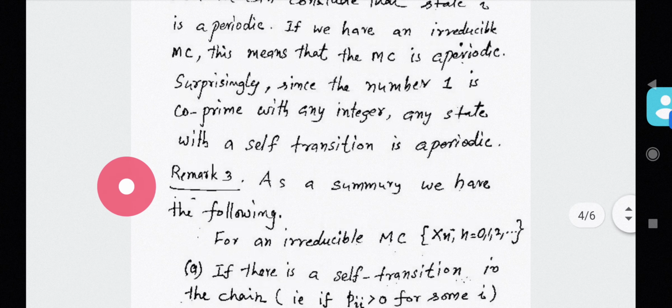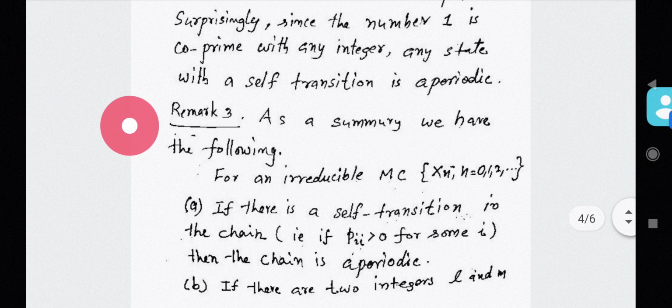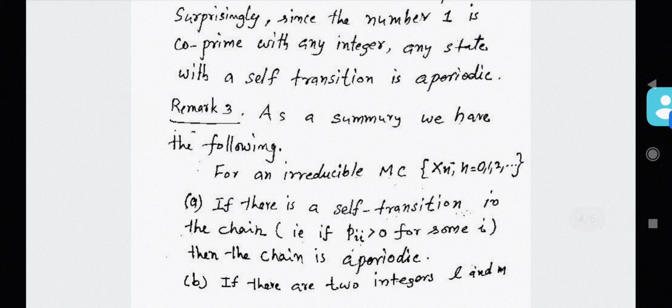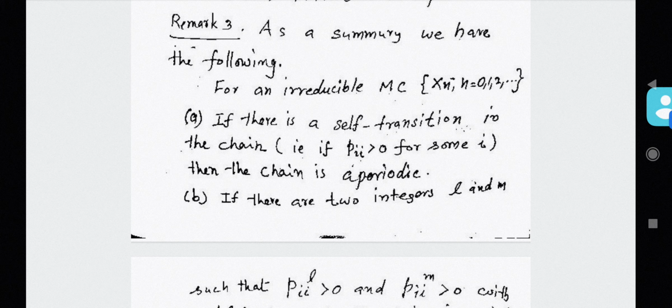That means, as a summary, in the third remark, I have summarized all these things. For an irreducible Markov chain, Xn, n equal to 0, 1, 2, 3, etc., we have A, B and C. What is A? If there is a self-transition in the chain, that is, if Pii greater than 0 for some i, then the chain is aperiodic. Okay?